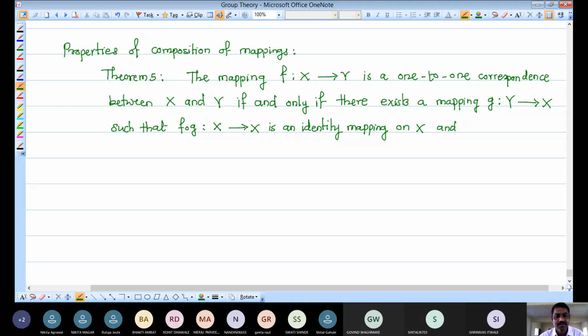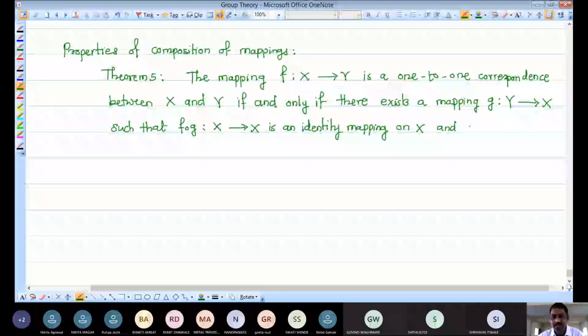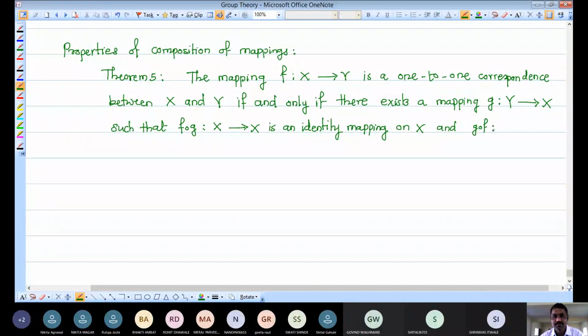Such that F composition G is an identity mapping on X, and what is the other composition? It is also defined for these two mappings, F and G. G composition, sorry.